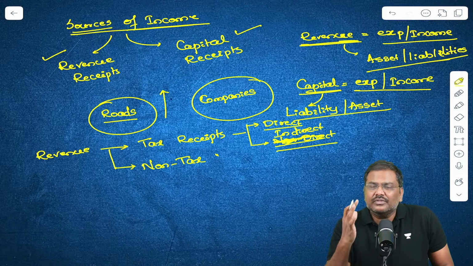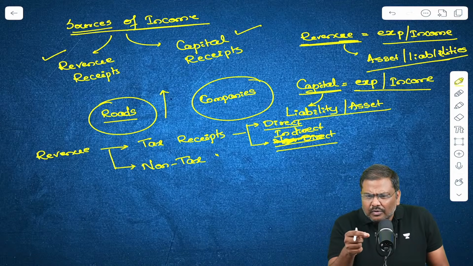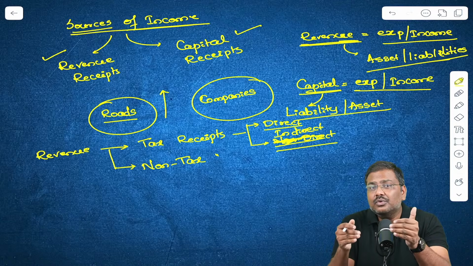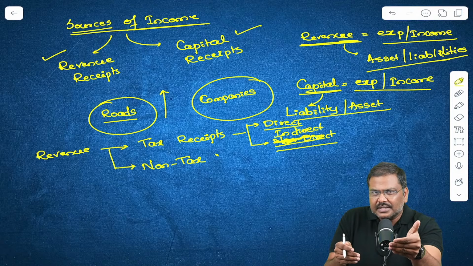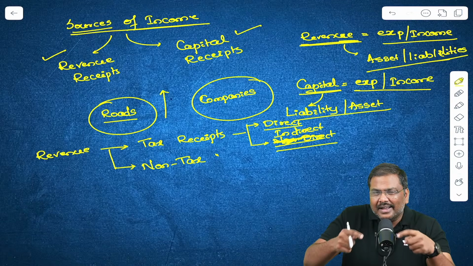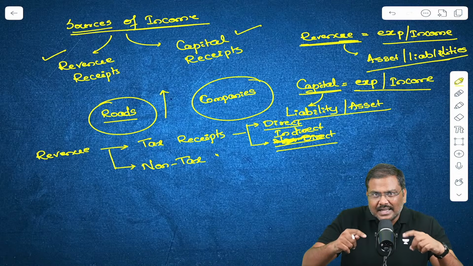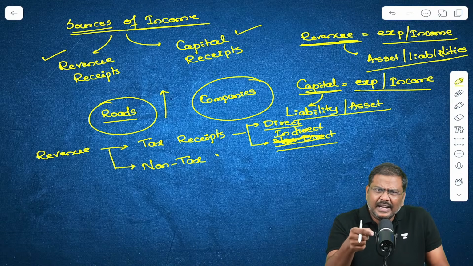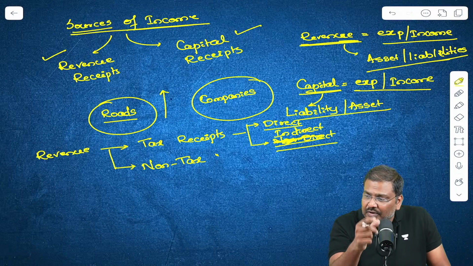So the tax receipts of the government are essentially direct taxes as well as indirect taxes. But why do we classify them under the revenue head? Why do we call them part of revenue receipts? Think of this. Let's say the government of India imposes income taxes on you and collects the income taxes from you. Is there any liability created on the government? Liability simply means repayment. There is a burden of repayment that is called a liability. Is there any kind of liability created on the shoulders of the government? Does the government have to repay the income taxes that they have collected?